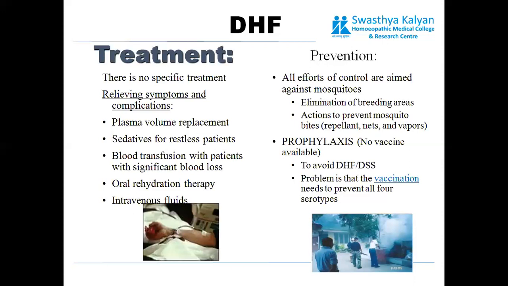Also, specific actions like bed nets and mosquito repellents are used. Although there is no vaccine available, measures should be taken to avoid the hemorrhagic fever and shock syndrome.